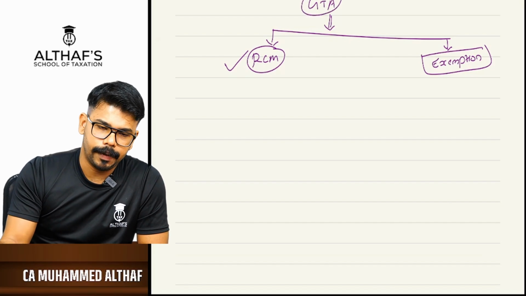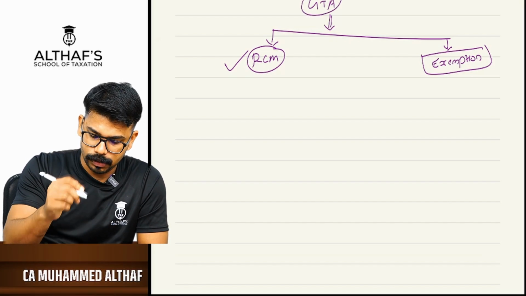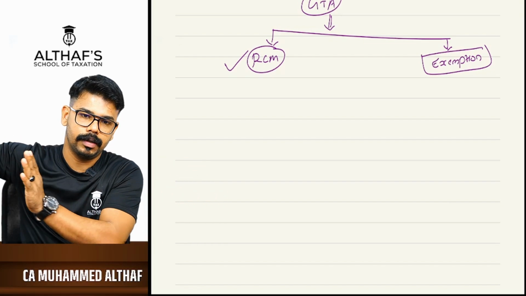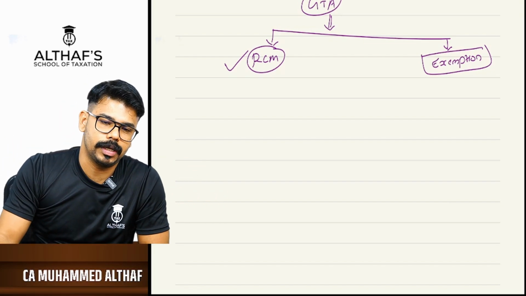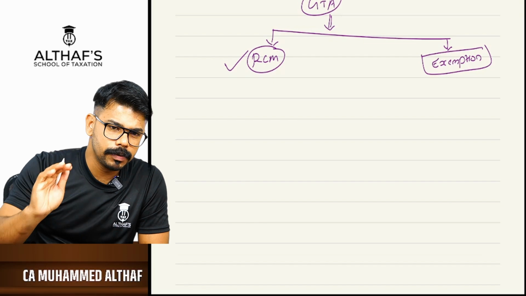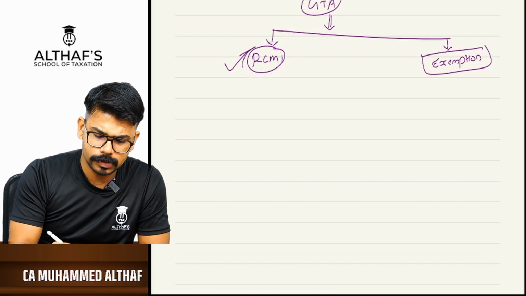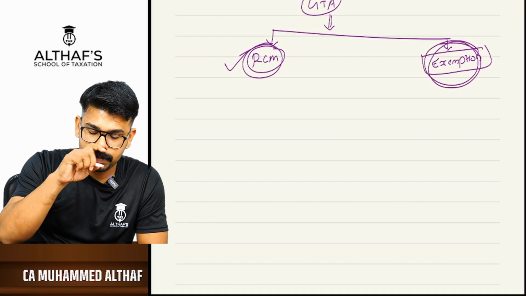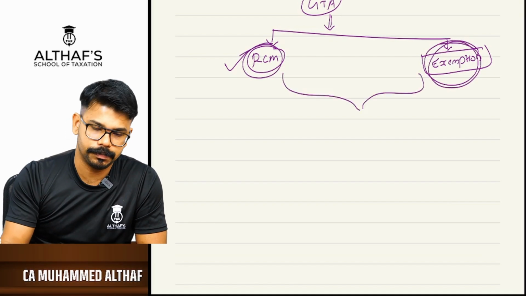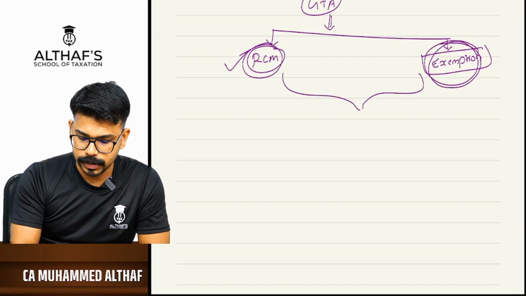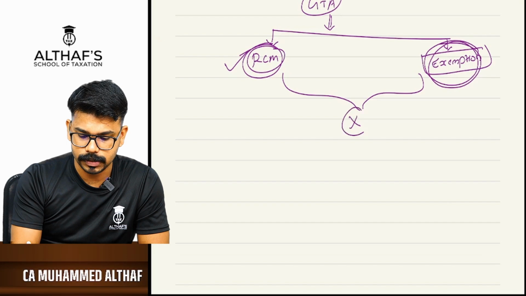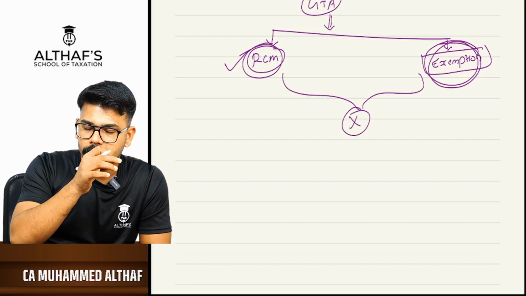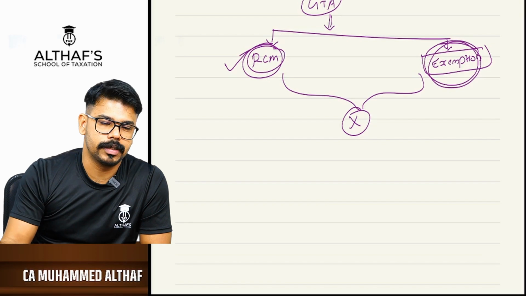If you take the GTA, we have the RCM provision in one area, and in another part we have the exemption area. People study RCM thoroughly, and they study exemption thoroughly, but they lose the connection in between. So they cannot form an answer. That's the issue, and that problem we will be addressing in this class.